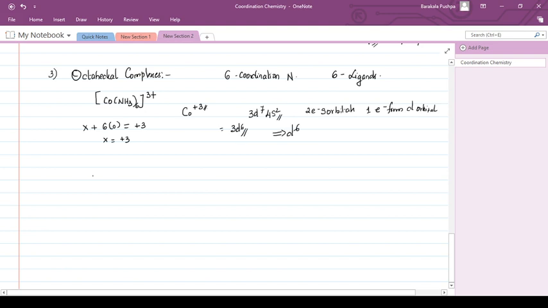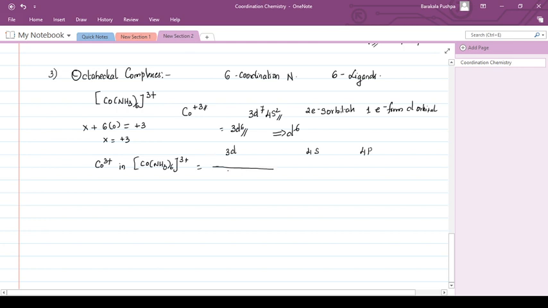So now let us see what happens in the cobalt 3+ in [Co(NH3)6]3+ complex. Now, what are the orbitals that are participating in the bonding? The 3d series, 4s and 4p.